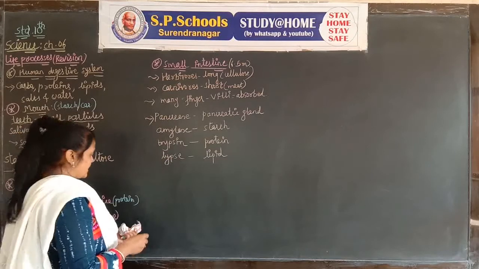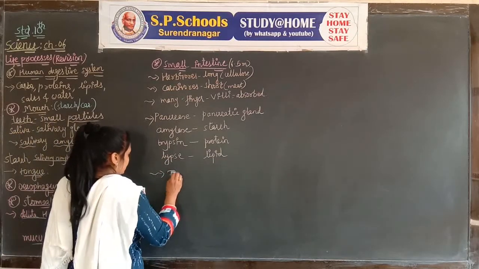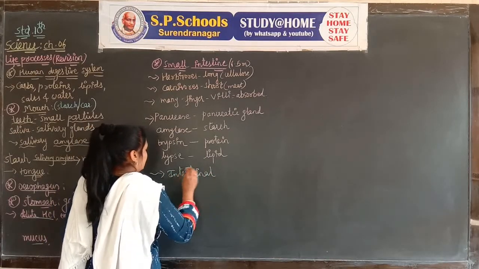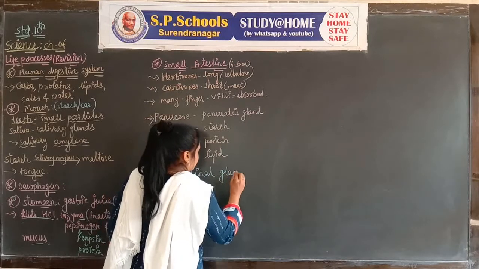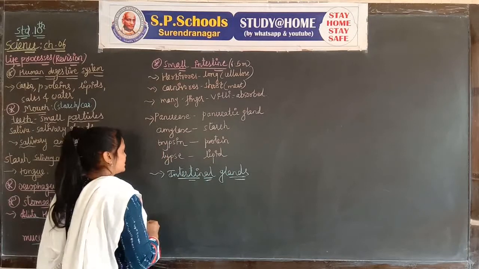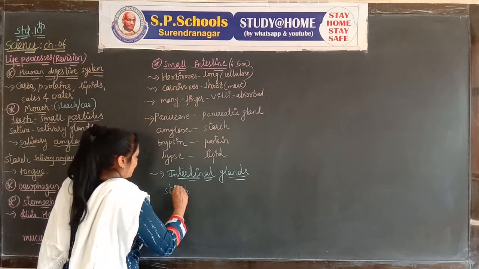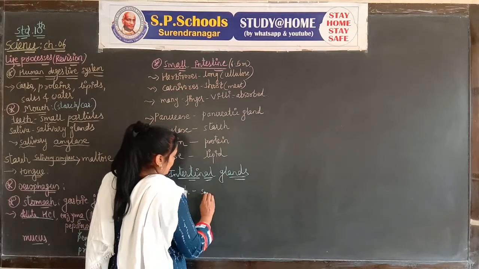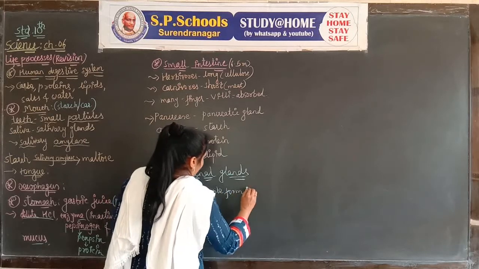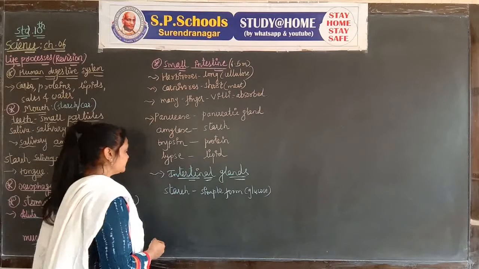Another thing is the intestinal glands. Intestinal glands help in the completion of all digestive processes. Starch is converted into its simple form, which is called glucose.